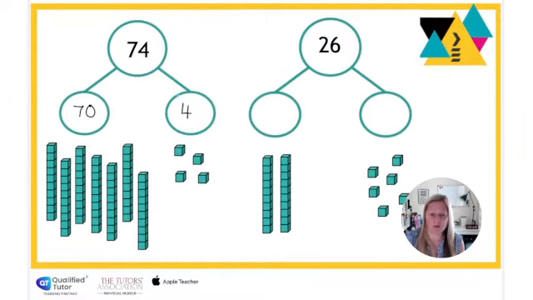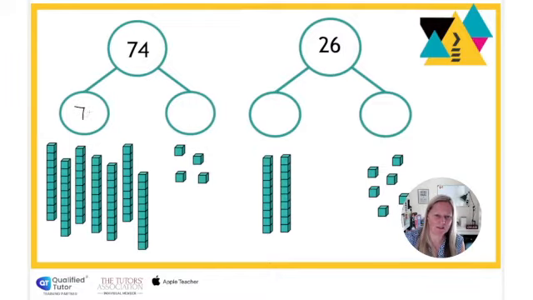And then if we look at the number 4, we've got 4 ones. Well, because that's an even number, your child might already know that that's quite easy to split in half. The second number I've got over here is 26, so that's going to partition into 20 and 6. And this time we've got an even number of tens. Now, discuss with your child which of those numbers they think is going to be easier or harder to double or halve. Let's have a look at what happens next.